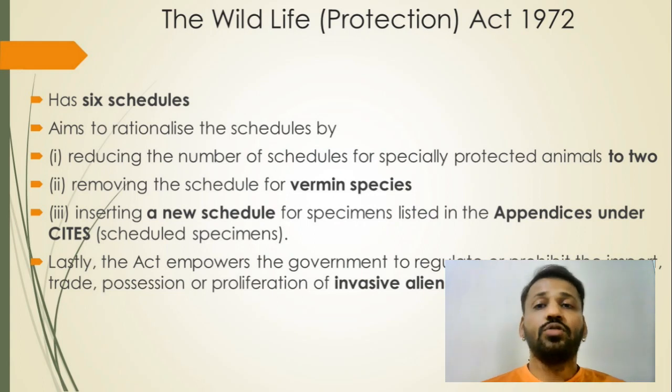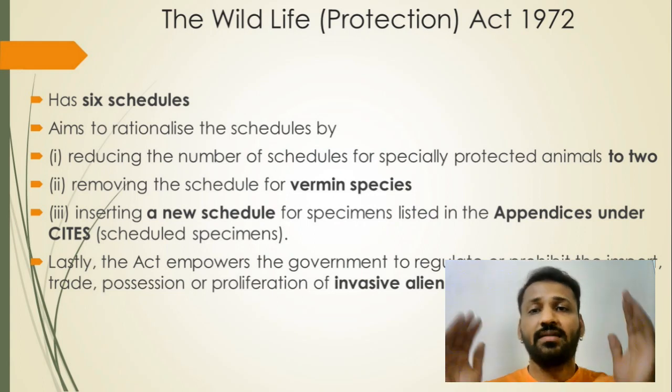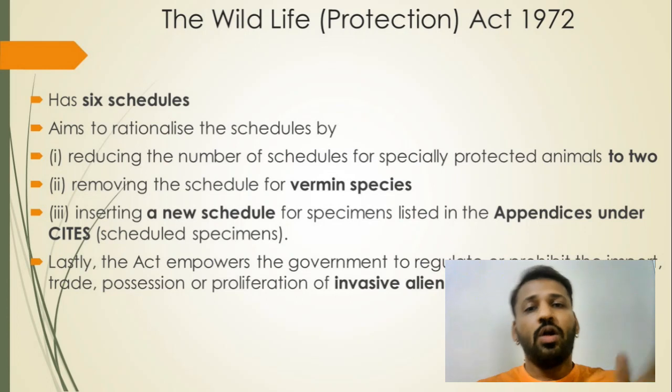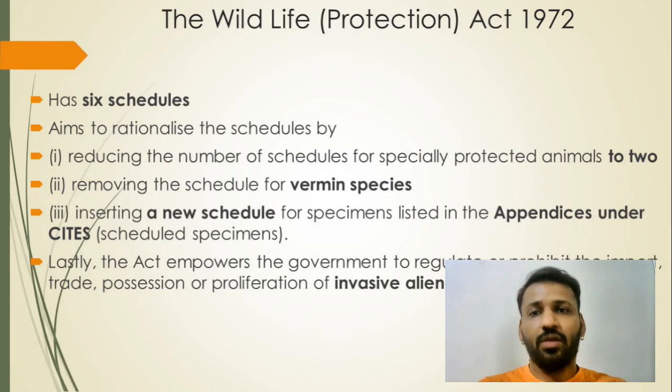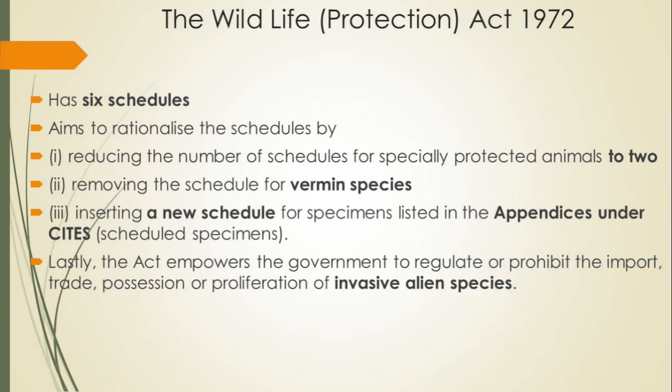Also, international trade or smuggling of wildlife animals, we have to reduce it. So the government of India has tried to insert a new schedule for some species whose international trade is very, very active. And in the end, this Act tries to prohibit the import, trade, possession and proliferation of invasive alien species.